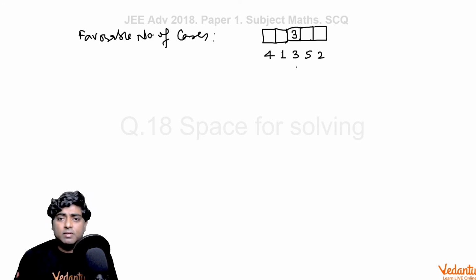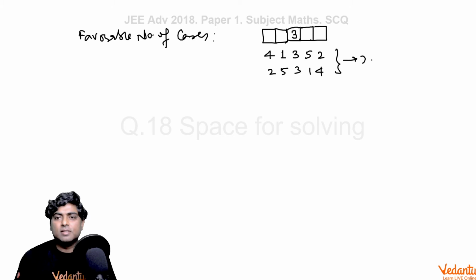So I can write 2 5 here and 1 4 here. So there will be 2 cases in full. There will be no other cases when 3 is the middlemost number.